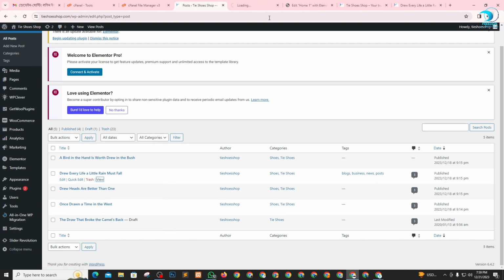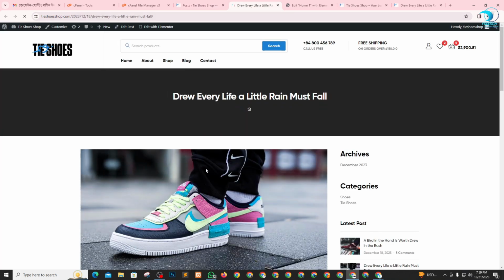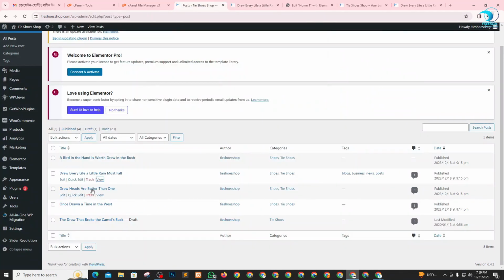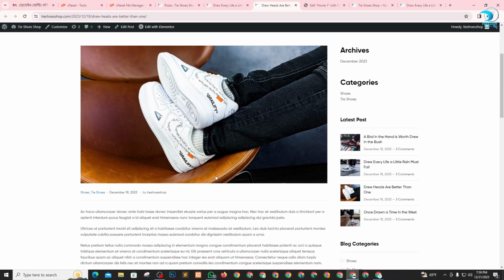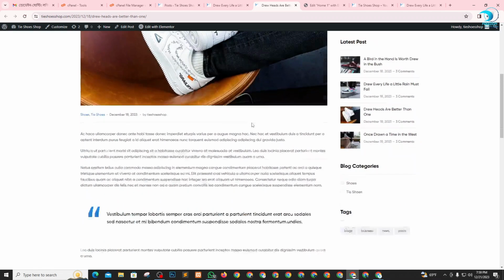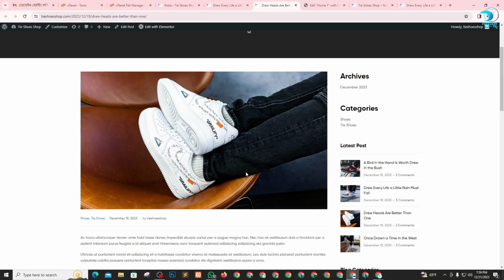Just open a new tab, and here it is. Sorry, this is not it. And here it is. These are other ones, and this one. Okay, so you want to customize everything. How can you customize this photo? I hope you have a question about how to customize this blog post or anything else, right?